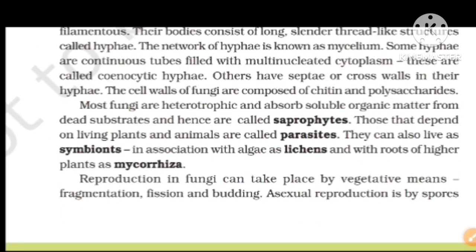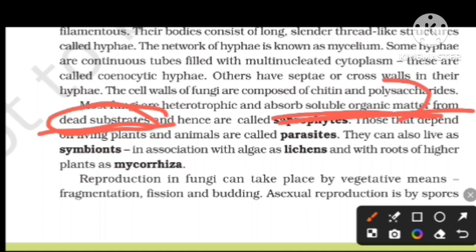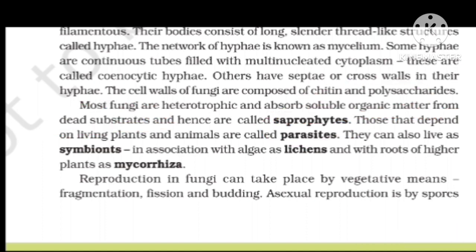Most fungi are heterotrophic and absorb soluble organic matter from dead substrates, and are called saprophytes. As I already told you, the organisms which depend on dead substrates for their food, absorbing soluble organic matter, are called saprophytes.